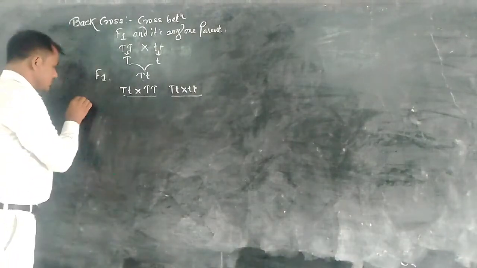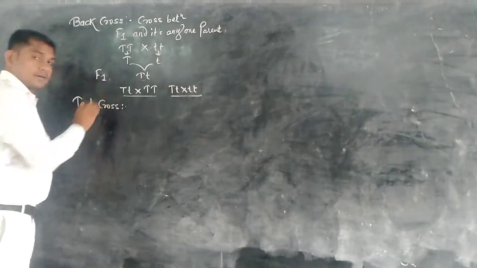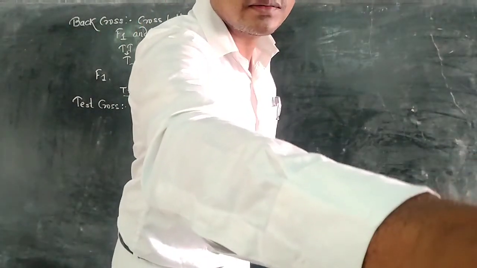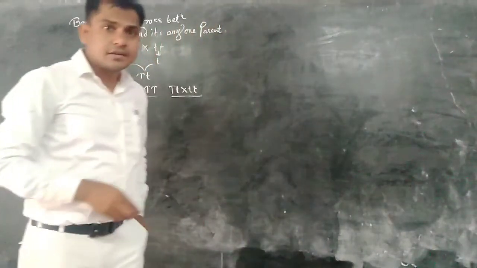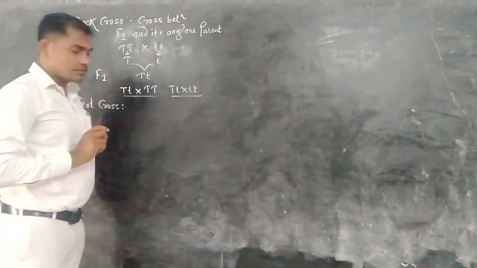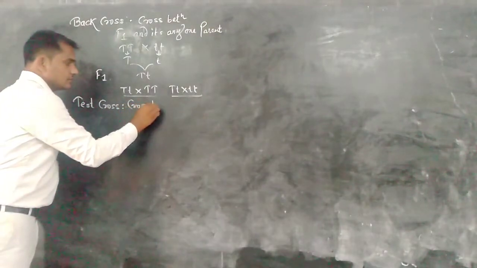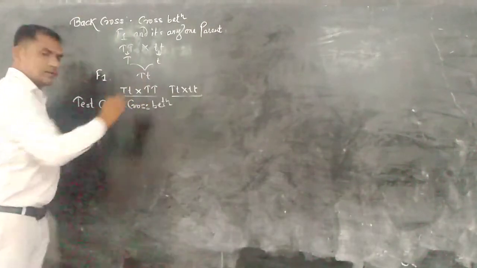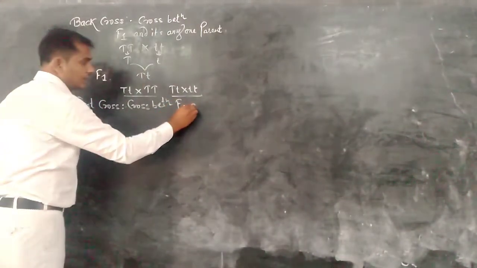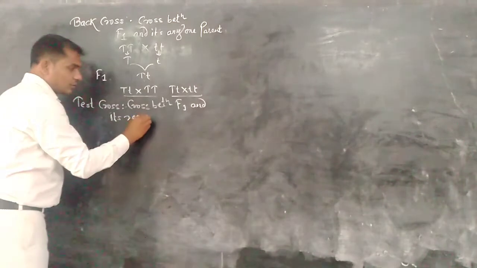Next one is the test cross. Test cross is one type of backcross. A test cross is a cross between the F1 progeny and its recessive parent only.